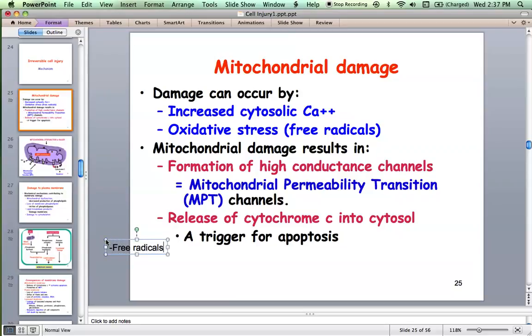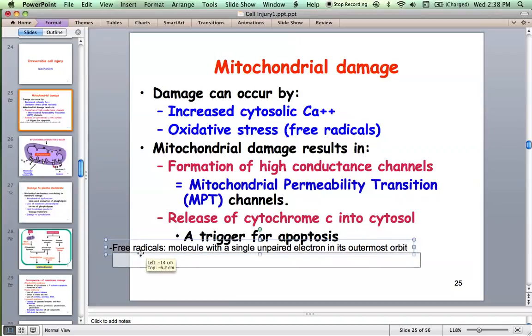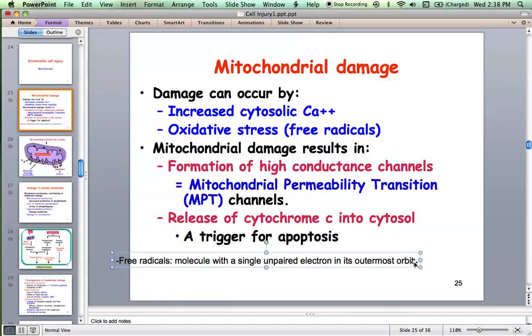Excellent. So it's a molecule which has a single unpaired electron in its outermost orbit. And this single unpaired electron is unstable, and it can oxidize another molecule which comes near this free radical. That's why it's called a free radical.